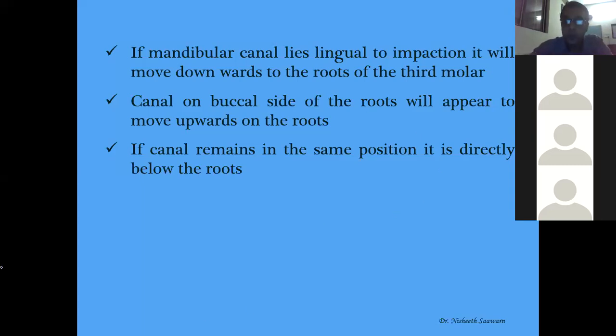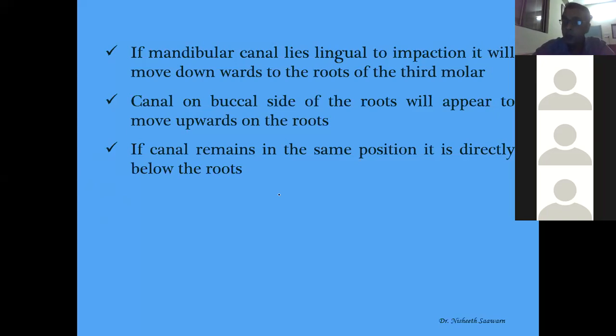Okay. So we have to find out which side the canal is on, buccal side or lingual side. If it is on the buccal side and above the roots, it is more dangerous because while cutting the bone, you will cut the canal. So we will move the tube downwards and upwards. Instead of first taking the radiograph from here, now I will look from down and look from up. If I look from down and the canal also moves down, it means the canal is on the lingual side. If I move down and the canal moves up, it means it is on the buccal side.